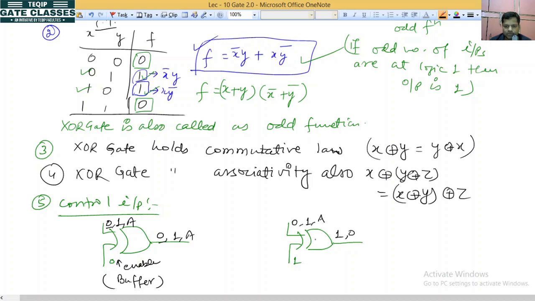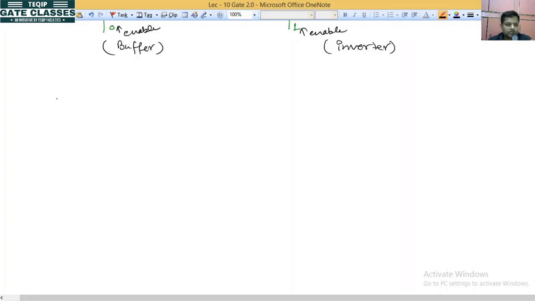So if you give A here, what will be the output? Whatever you are giving here, you are giving 0, you get 1; you are giving 1, you get 0. So if you give A, what will you get here? A complement. Okay? So it is also an enable, and it behaves as an inverter. Okay? Now we have some more concepts.